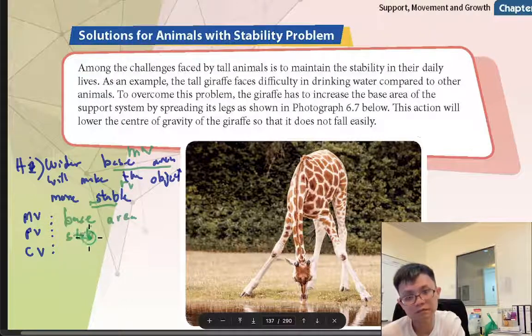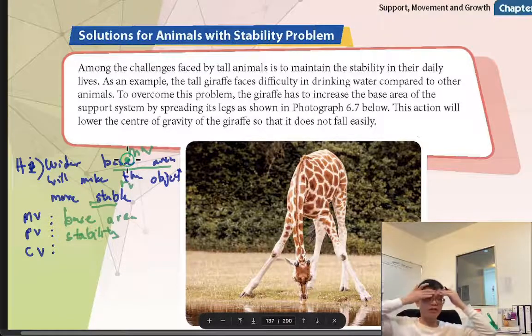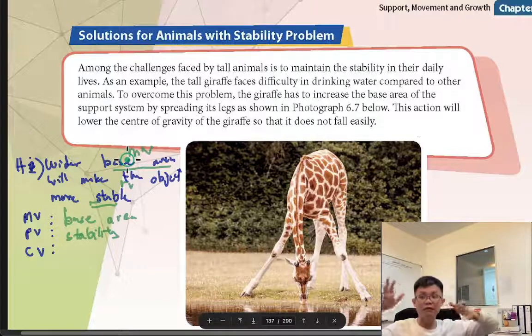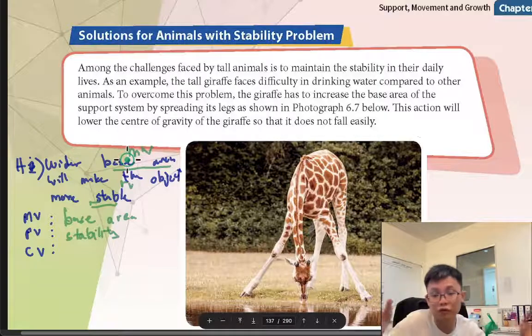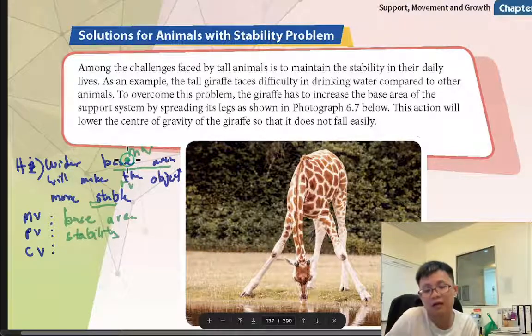Because I want to test, maybe you need to imagine in your mind that I want to test the base area. So maybe I want to use something that is big and something that is small, A and B, to check the stability. But how about the control variable? What are the control variables that I need to look upon?